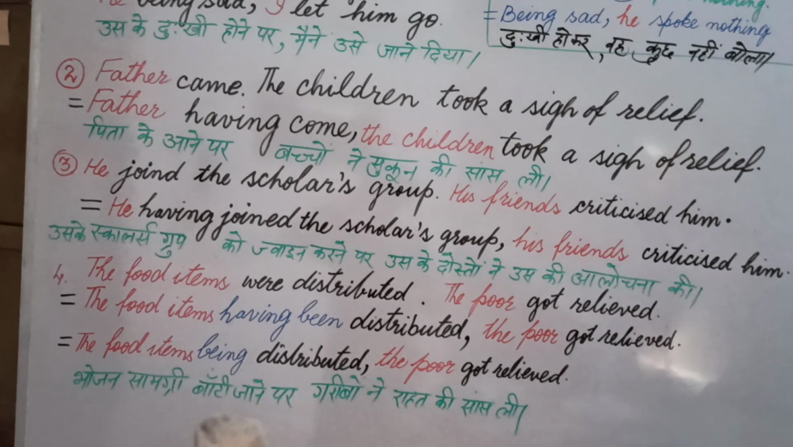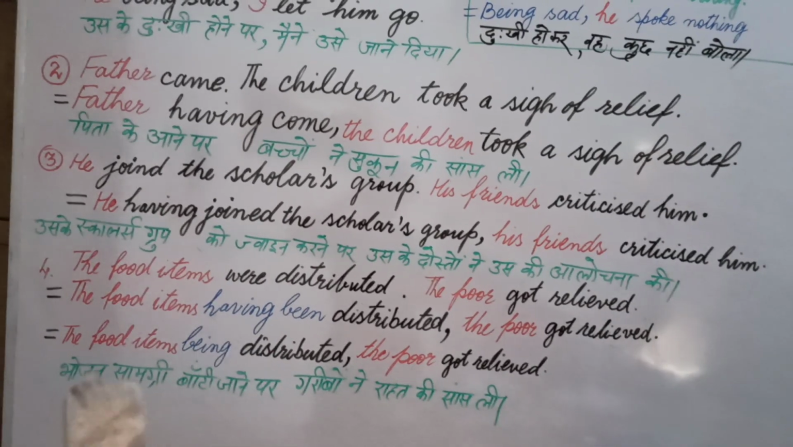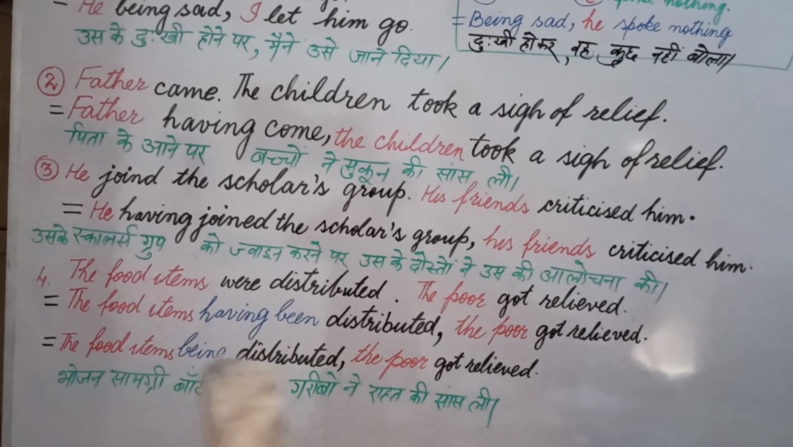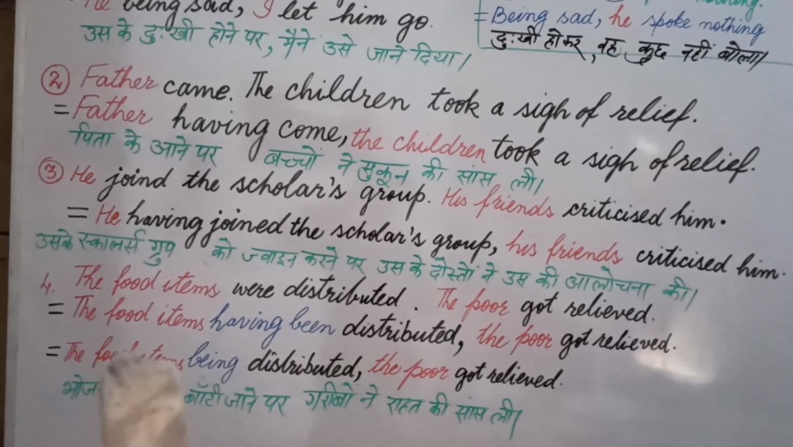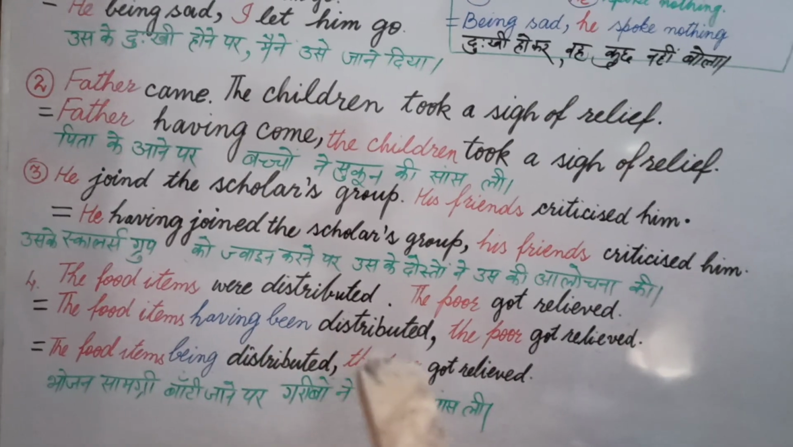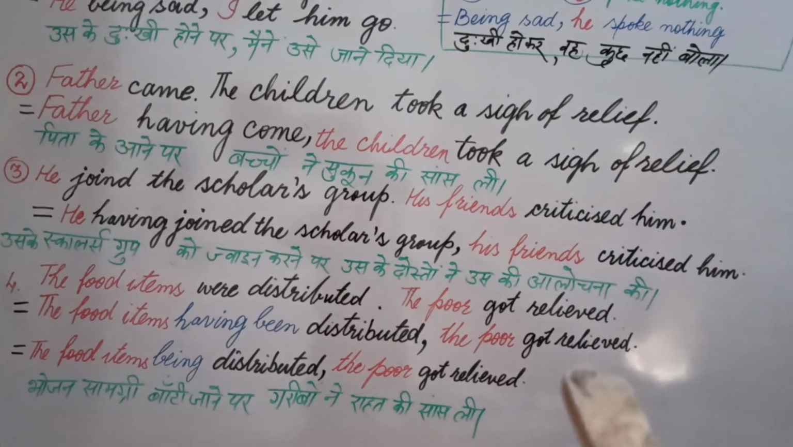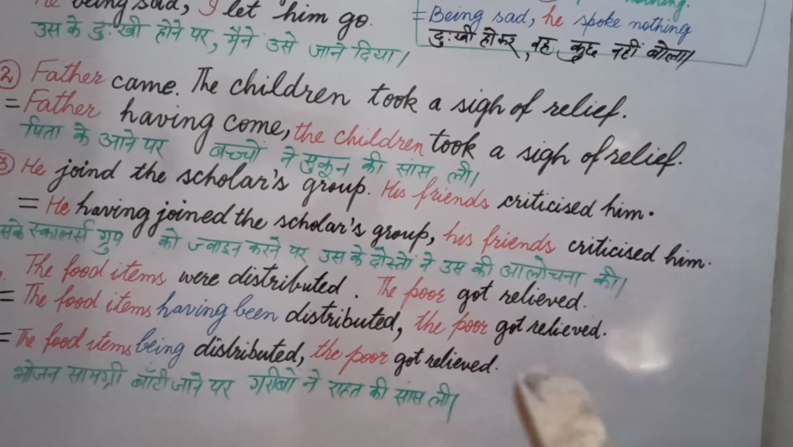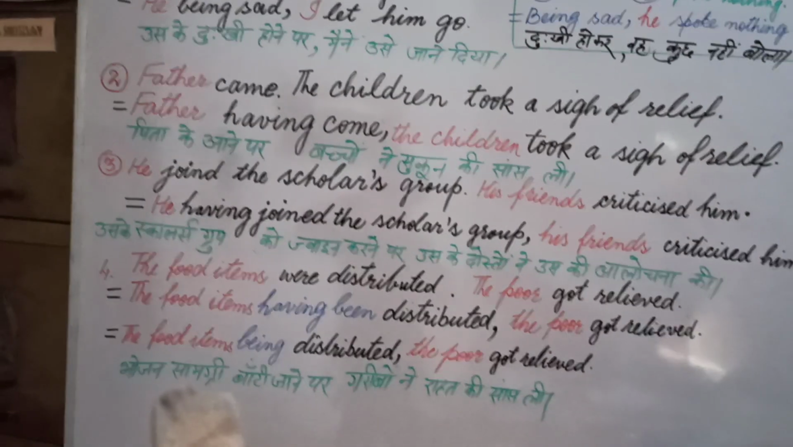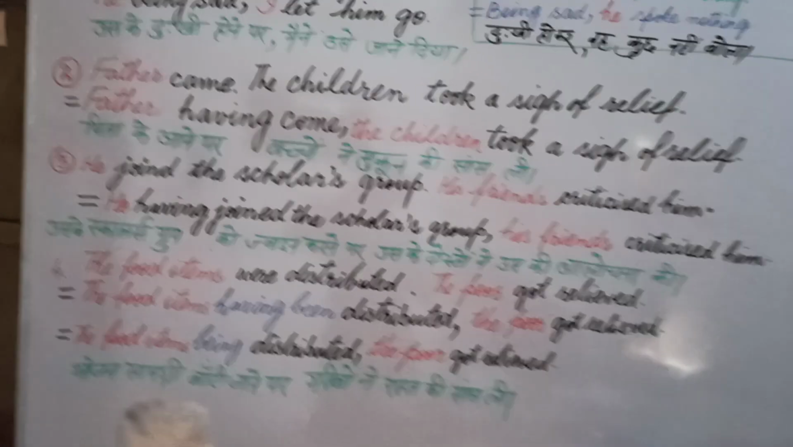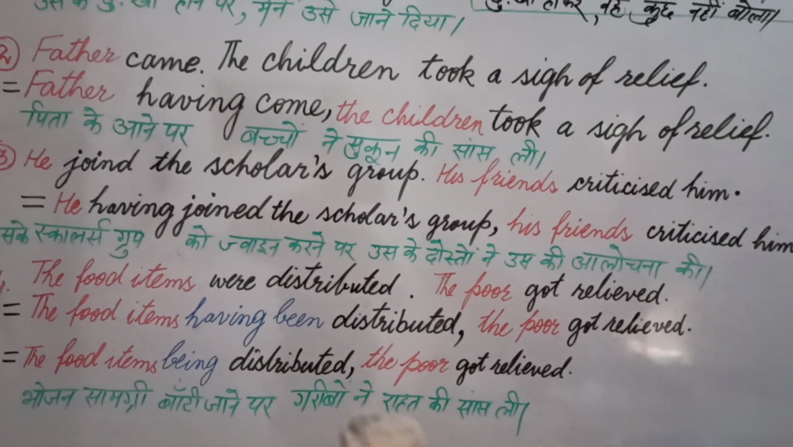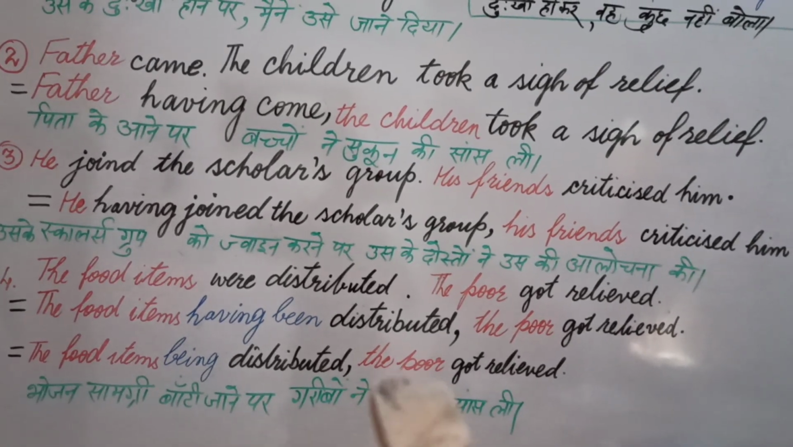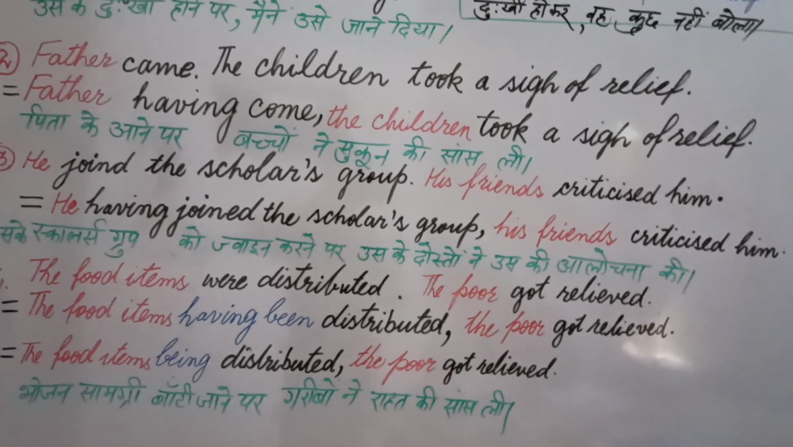And whenever we don't have any subject, we use the object in the beginning, and that's why the passive voice of having is written as having been plus third form. That's why our first part is in passive voice, the food items having been distributed, comma, and the next part is as it is, the poor got relieved. You can say took a sigh of relief. In various words you can translate it. Our next translation of this may be the food items being distributed. The Hindi of बांटे जाने पर, बंटने पर, and then comma, the poor got relieved.